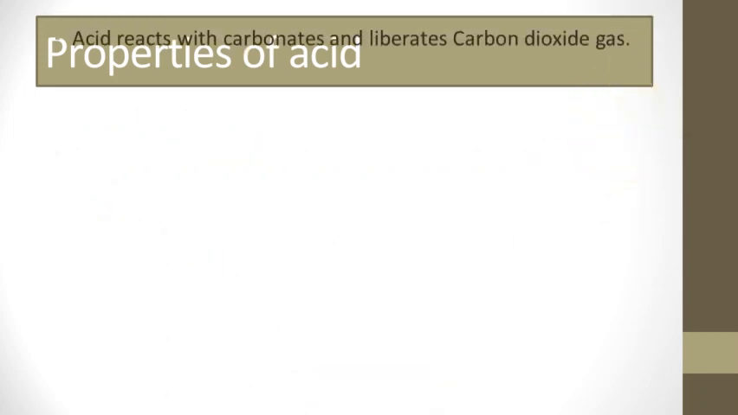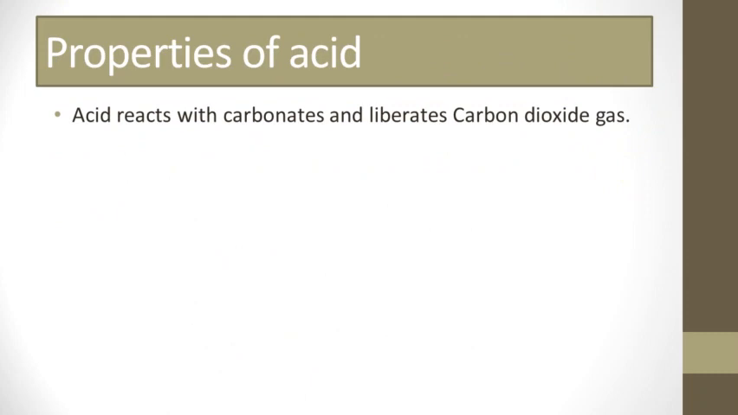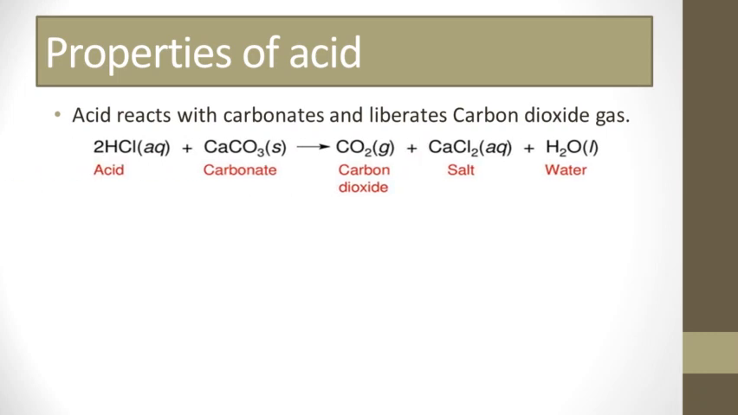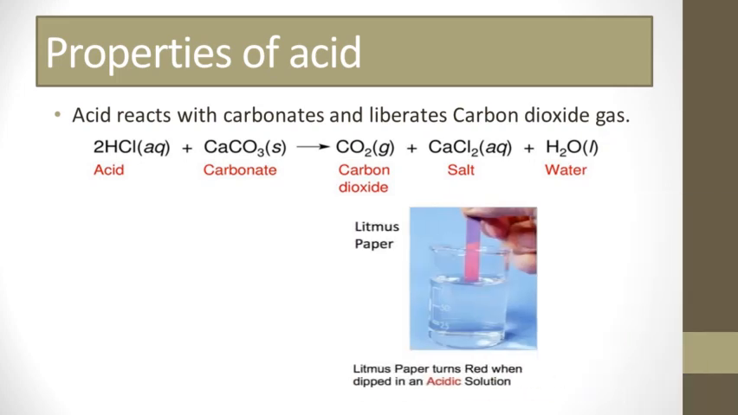Next property is that acid reacts with carbonates and liberates carbon dioxide. Carbonates are the salts of carbonic acid, having the CO3 group. So when acid reacts with the carbonate group, carbon dioxide gas is released during the reaction. You can see the reaction: HCl reacts with calcium carbonate, CaCO3, and forms carbon dioxide gas, the salt calcium chloride, and water.